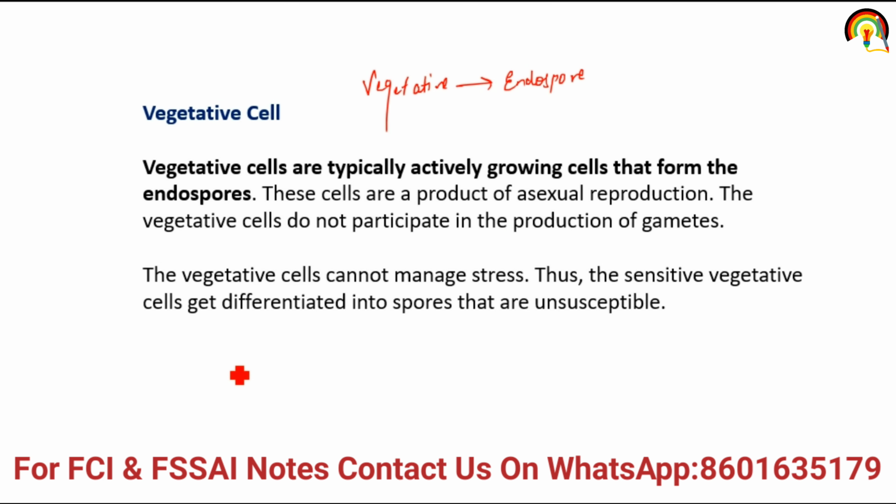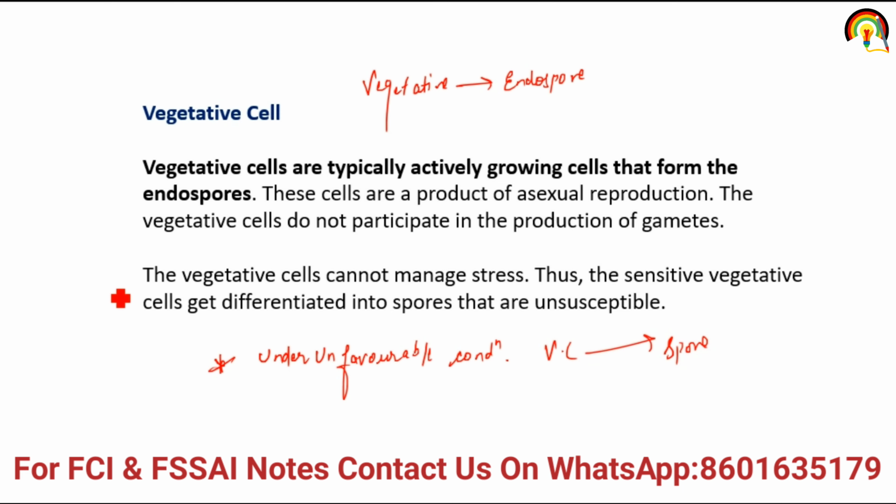Vegetative cells cannot manage stress. Why? As we see, under unfavorable condition, that can be starvation or stress, vegetative cell produces spore.